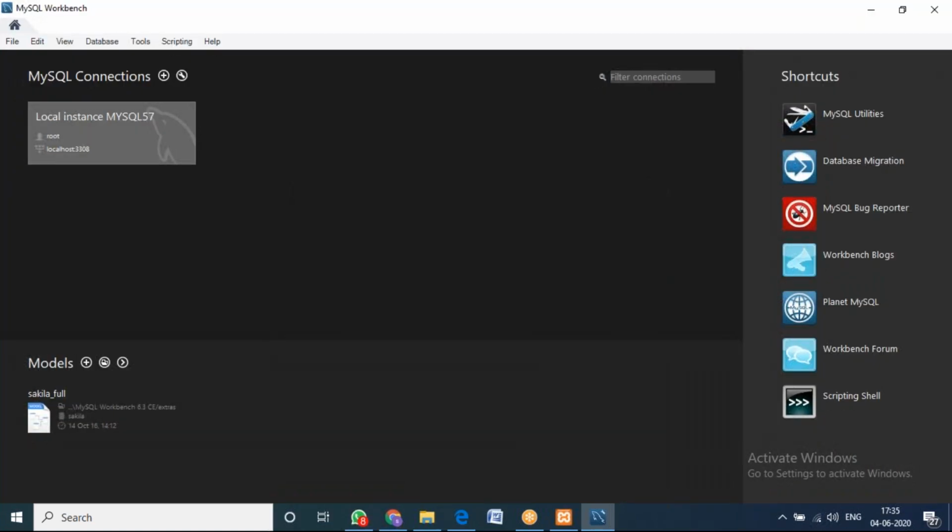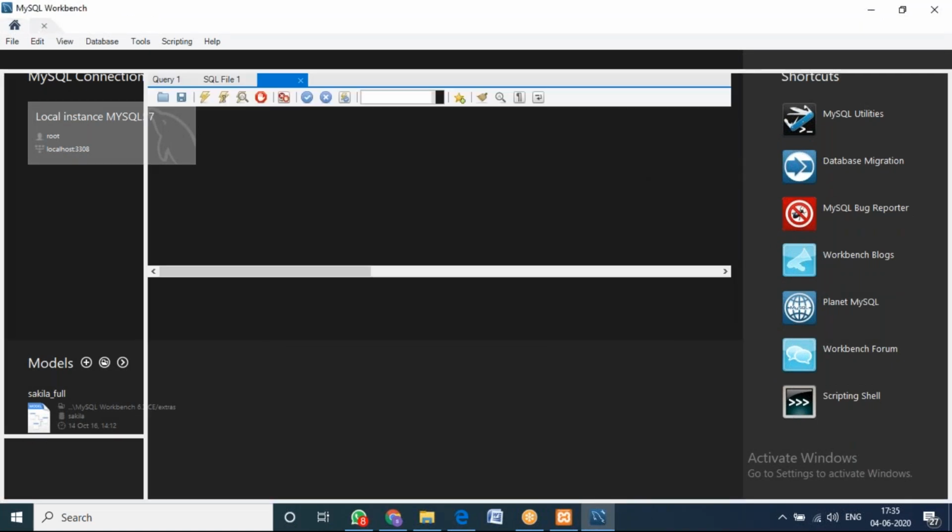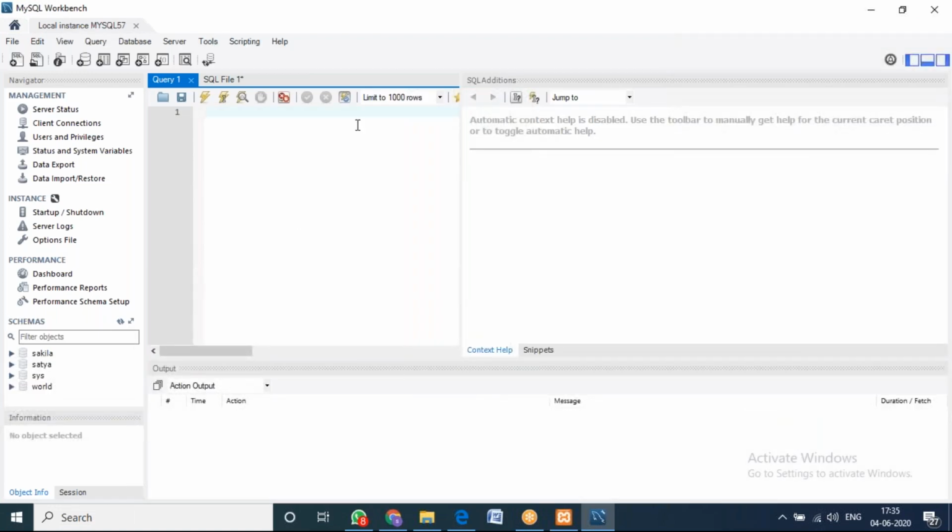So it will open our MySQL Workbench. Yeah, this is called MySQL Workbench. Like what we did in XAMPP, we can also do it here with the help of queries. See, in real time, if you are working with a pure database company, your screen will be like this. Pure database companies like IBM or Google, those who don't want to go with XAMPP, can also go with this tool. So this tool will do the same work that we did in XAMPP.